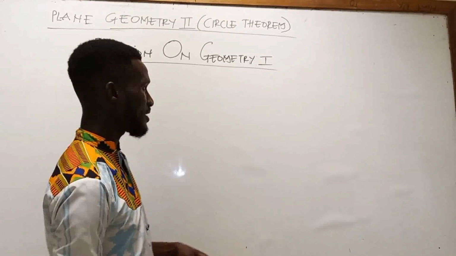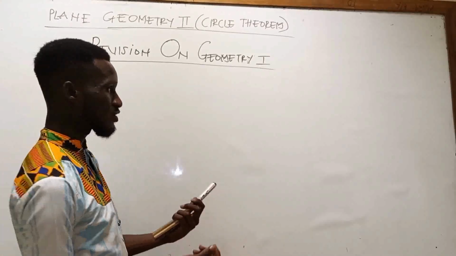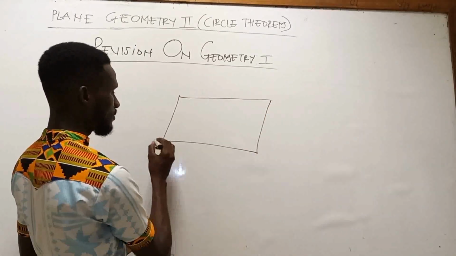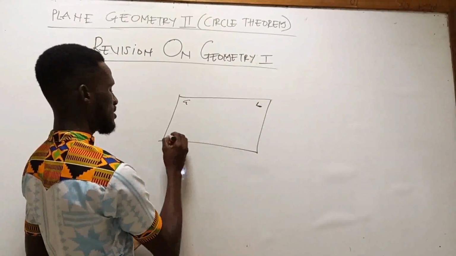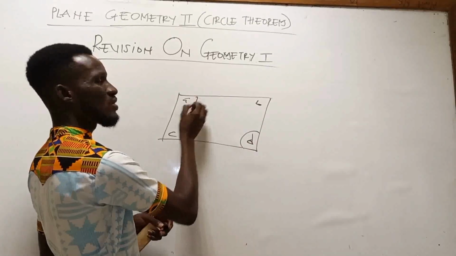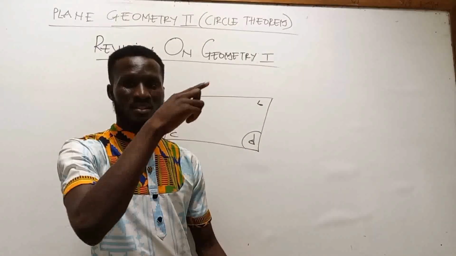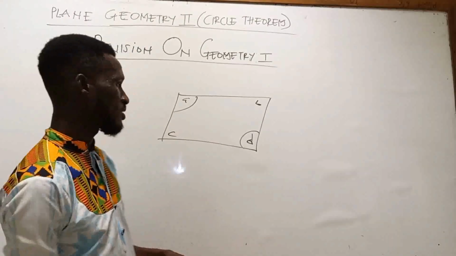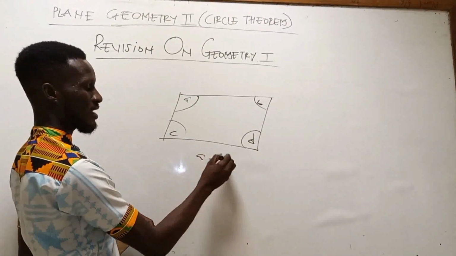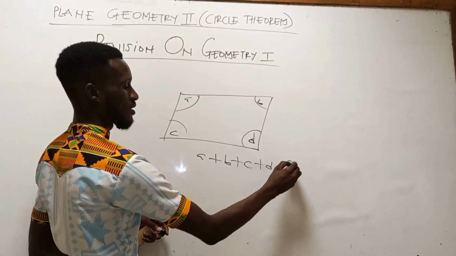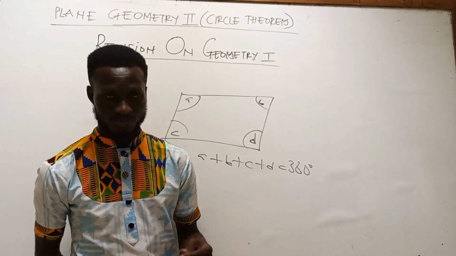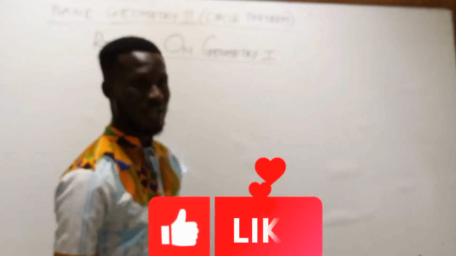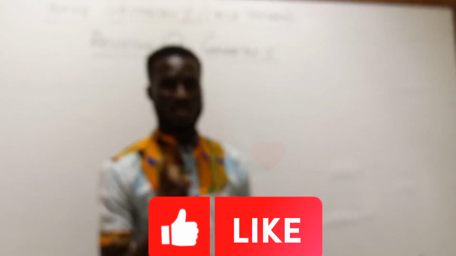Now we're going to meet quadrilateral 2 in our circle theorem. For a quadrilateral A, B, C, and D, when we add all the angles in the quadrilateral, it's supposed to give us 360 degrees from polygon. So it means that A plus B plus C plus D equals 360 degrees.